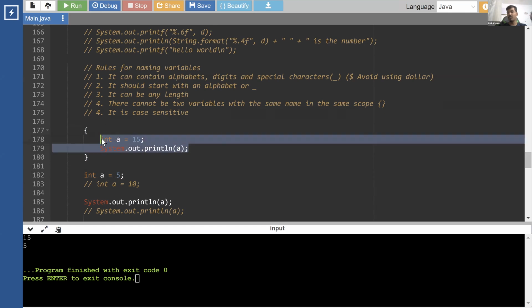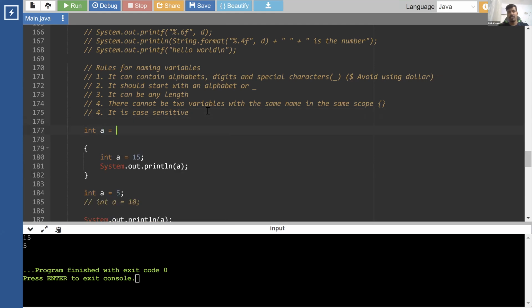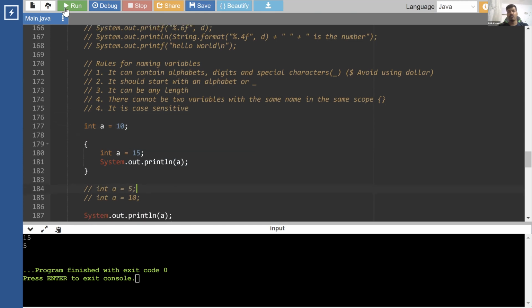It is A, which is coming from this value. Now this variable does not exist anymore, so I can create one more variable with the name A. But you can do that as well. For example, you can create one A outside, before this, let's say 10. Okay, and let's try to run this.